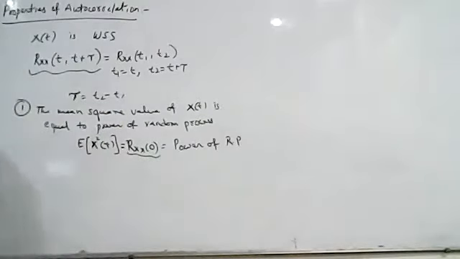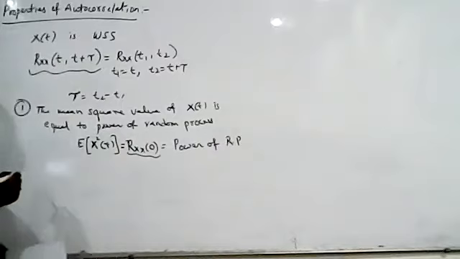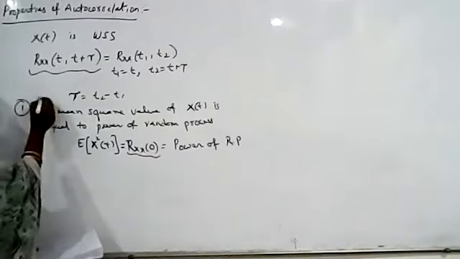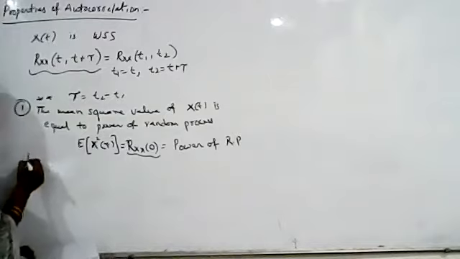Okay. So this is our first property. So this is a very important property. Using this, we can find out the power of random process whenever it is asked in the problem. Okay. So that is why this property is very important. Okay. So now let's see the proof of this.